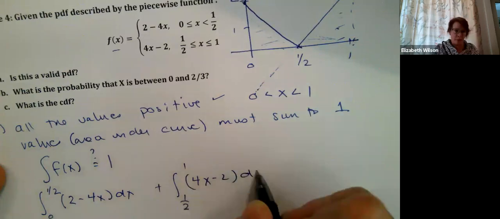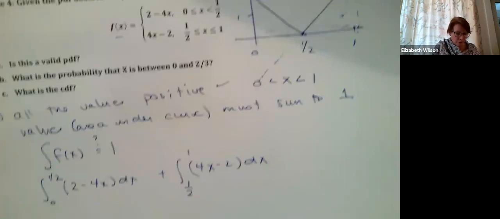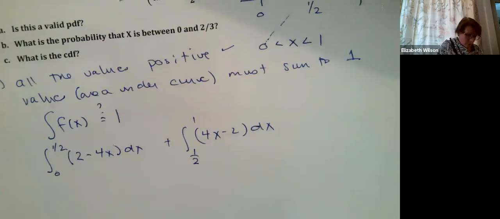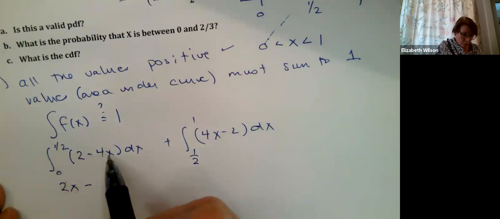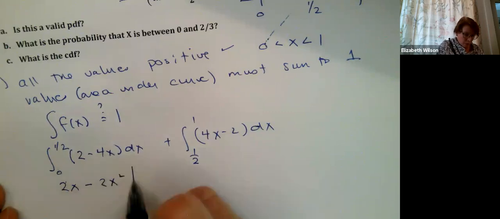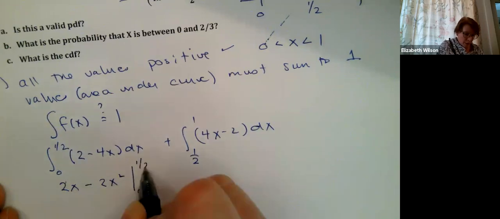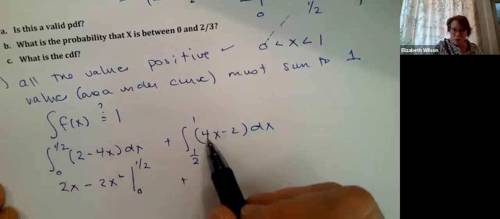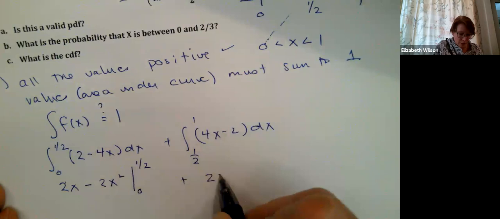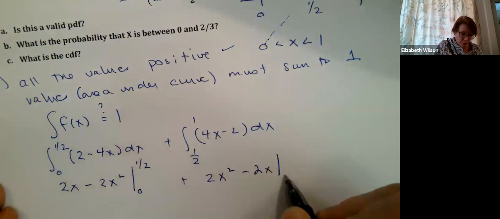I'll use the fundamental theorem of calculus to work it. I get 2x minus 4x squared over 2, so this becomes 2x squared, evaluated from 0 to 1/2, plus, integrating this, 4x squared over 2, which is 2x squared minus 2x from 1/2 to 1.